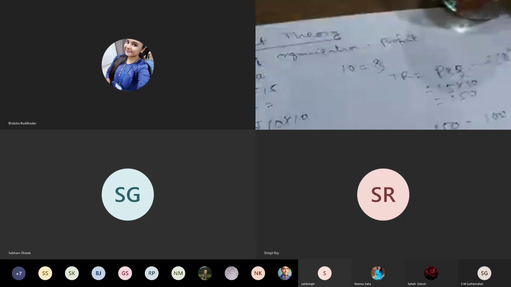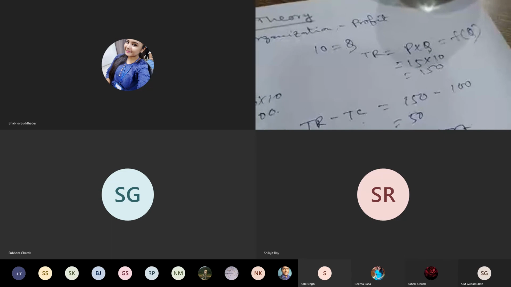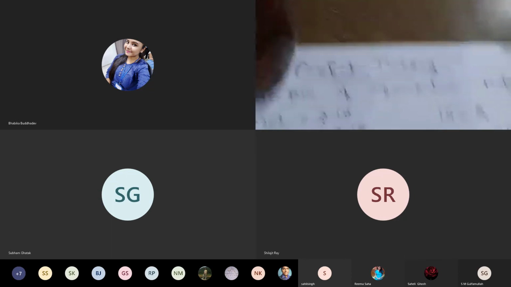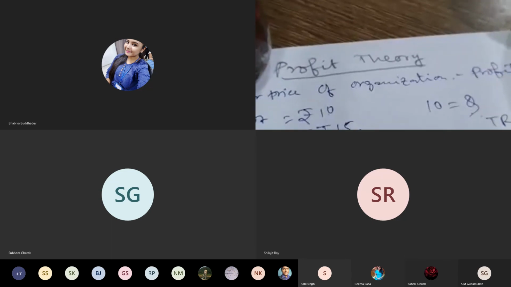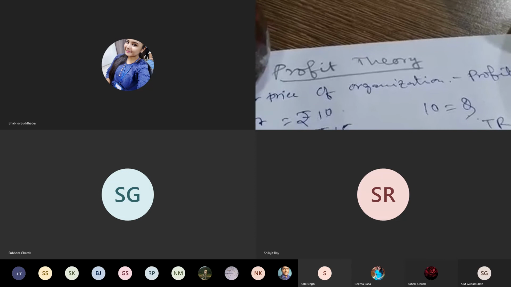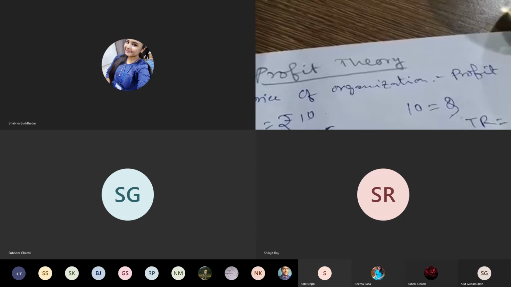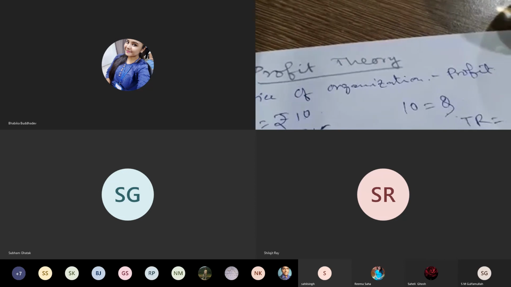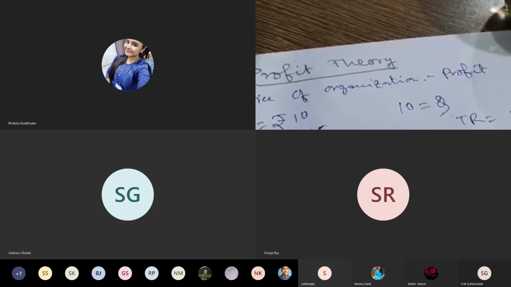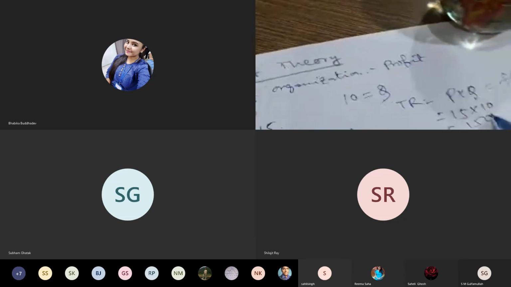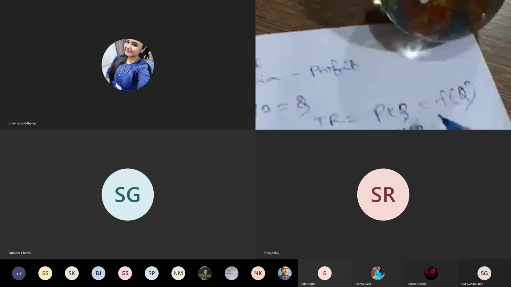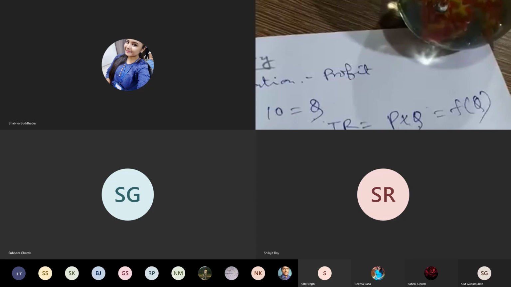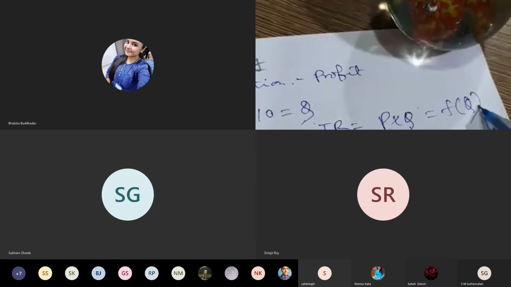Again, if you see the total cost also, I calculated here 10 into 10. What is the first 10? This first 10 is the per unit price, and this is the number of units of output produced. So this is also a function of output. So both the total revenue and total cost are functions of output.